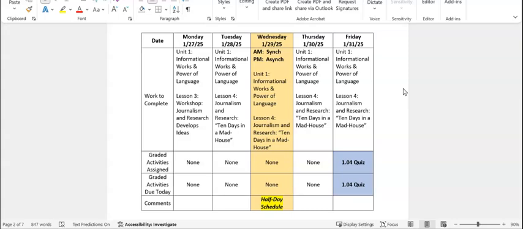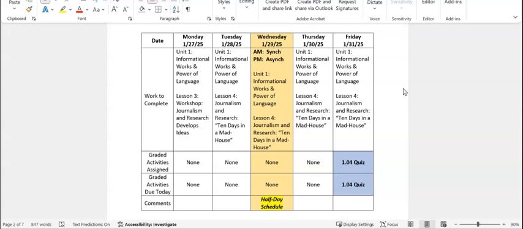Monday the 27th, we will be doing Lesson 3, which is a workshop on journalism and research develops ideas. Tuesday the 28th, Wednesday the 29th, Thursday the 30th, and Friday the 31st, we will be working in Unit 1, Lesson 4, which is Journalism and Research, 10 Days in a Madhouse.